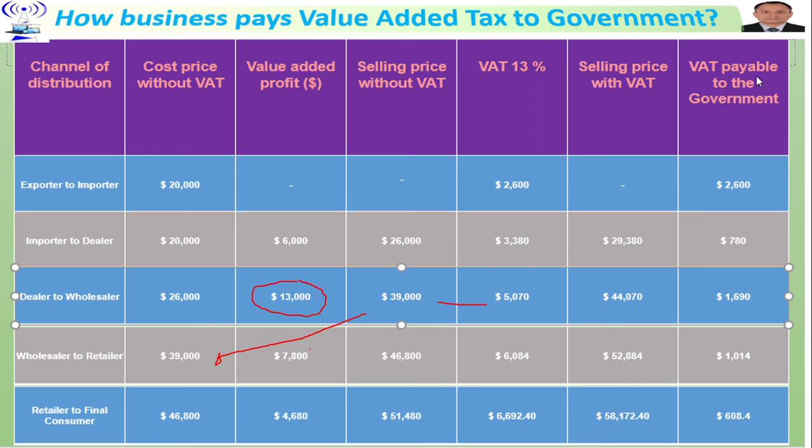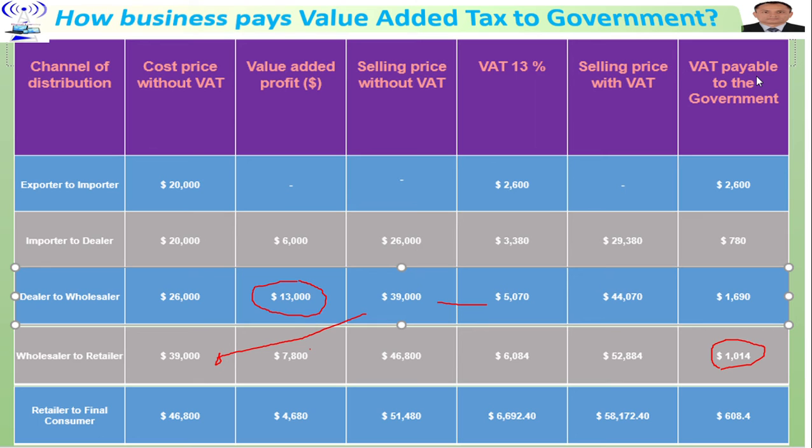The 13% of this 46,800 becomes 6,084, and the selling price with VAT is 52,884. Since this enterprise has made $7,800 additional value, 13% of this value becomes $1,014.